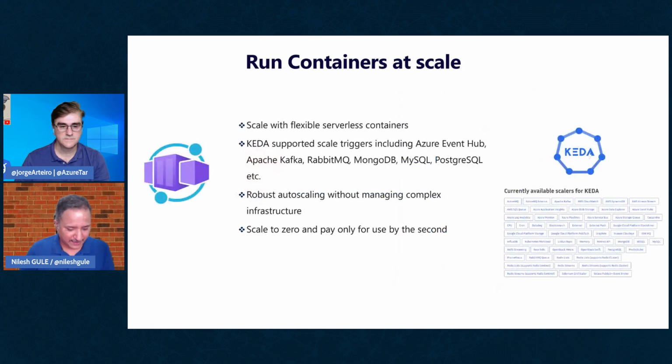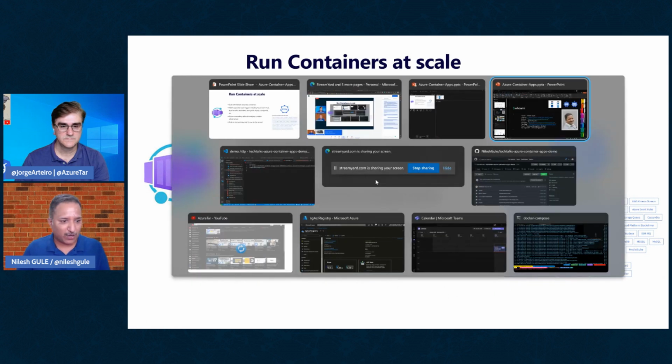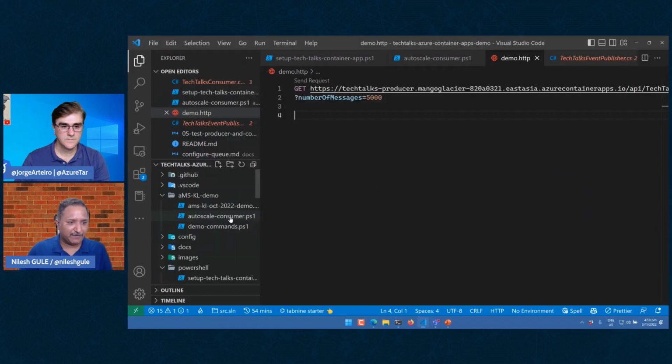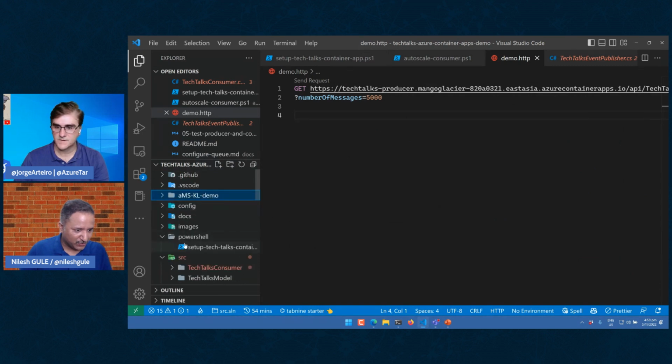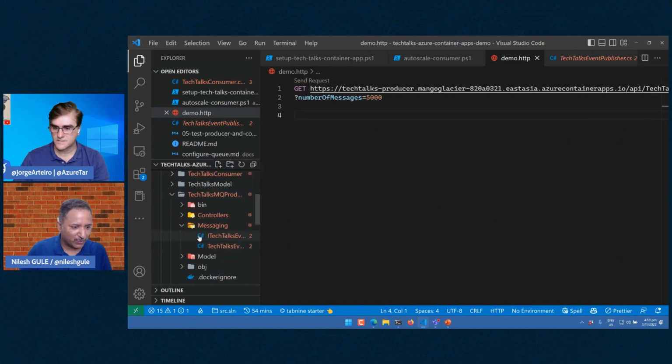And then there is Keda. But before we move on to Keda, let me switch to the demo and show how we are going to use this. In the demo, I have the producer and consumer. Let me quickly show you the code of the producer and consumer and what we are doing. Let's start with the producer.